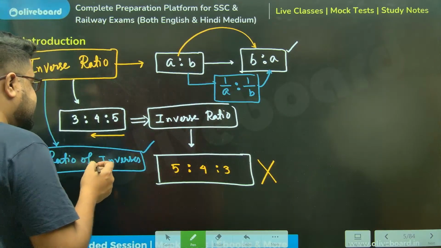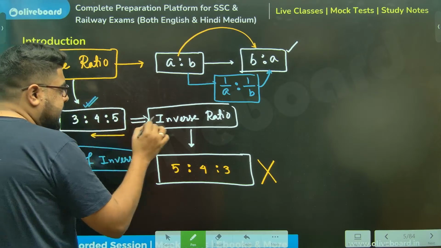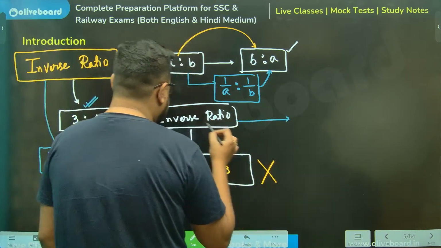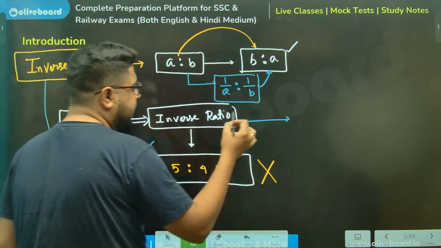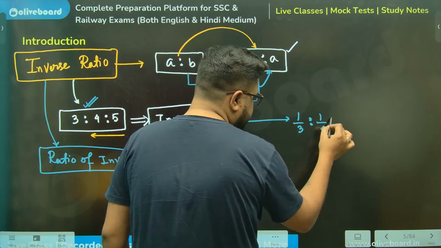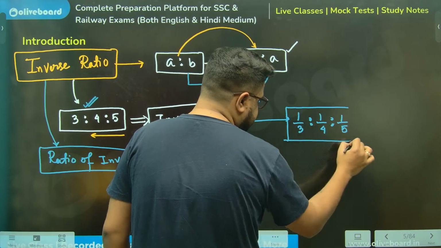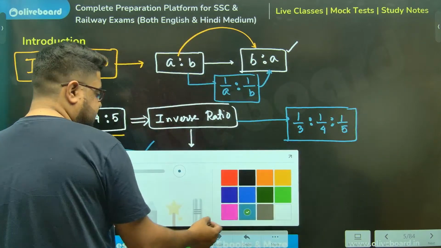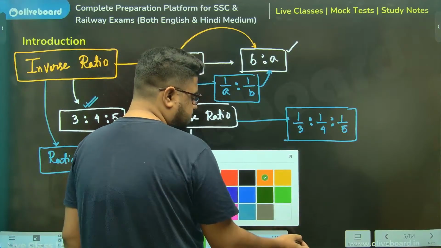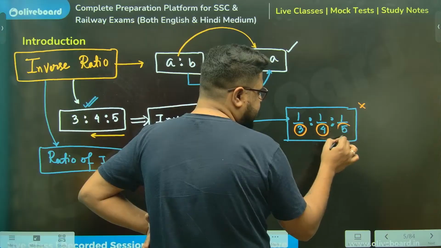Now, but again, sir, what if there are 3? Ultimately, the intermediate step will be 1 by 3 is to 1 by 4 is to 1 by 5. Now here you cannot just cross multiply. What you need to do here is take the denominators and multiply with their LCM.